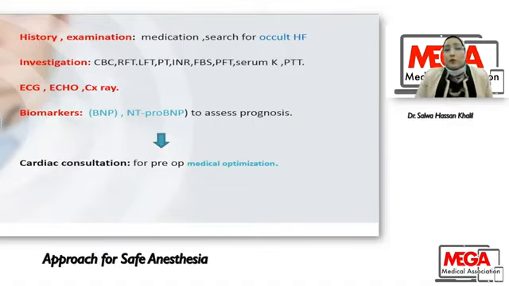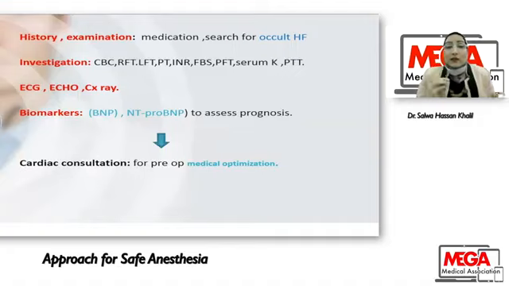In immunocompromised and cancer patients, you have to search for occult heart failure, such as lower limb edema, dyspnea or orthopnea, congested neck veins, rales on auscultation of the chest, Kerley B lines on X-ray, and bat-wing appearance on chest X-ray for pulmonary congestion. As regards cardiac condition, as we said before, we will not need cardiac stress testing. We can ask for ECG, echo, chest X-ray.